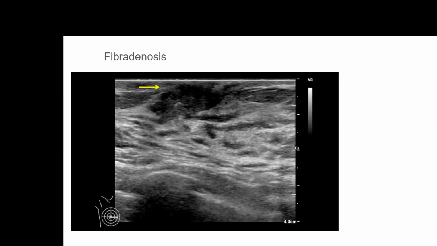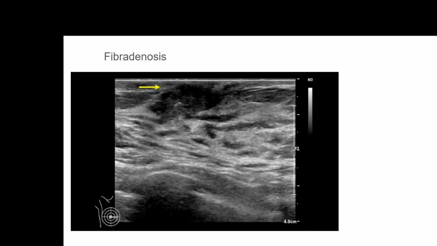Another condition is fibroadenosis, which also can present as a lump in the breast. Most of the time fibroadenosis presents in sexually active life, not just post-menarche but in the later part of life, usually after the 20s, and it's always related to some hormonal changes in the body. Characteristically it presents as a wider mass with multiple lobulated appearances, and usually it would be painful during the